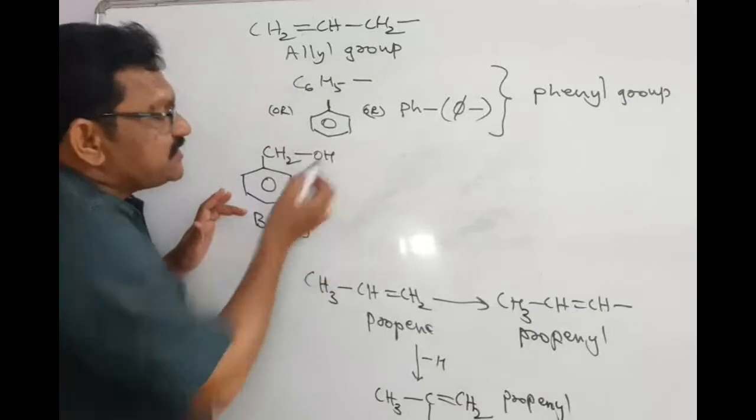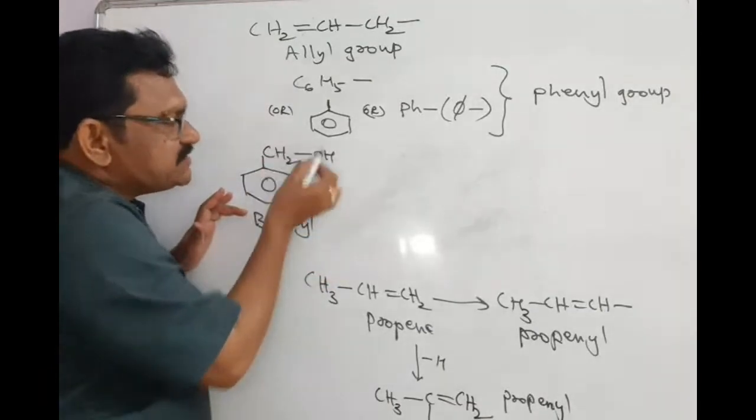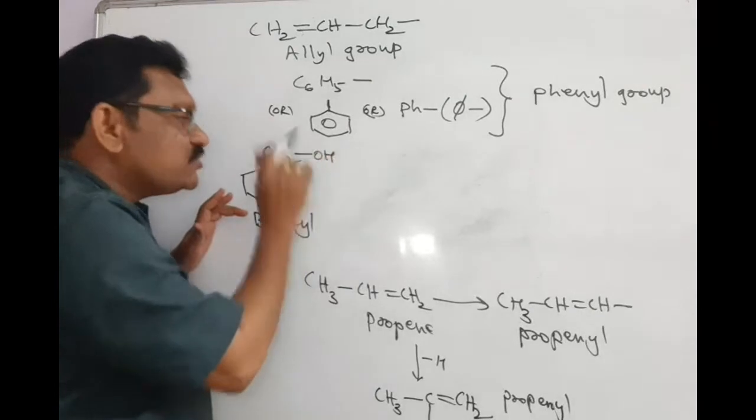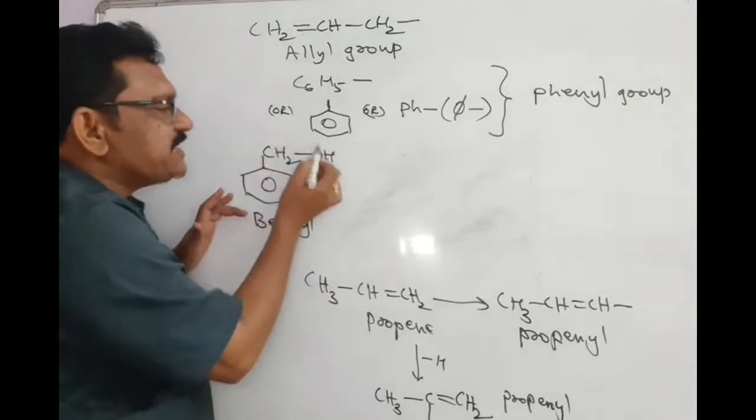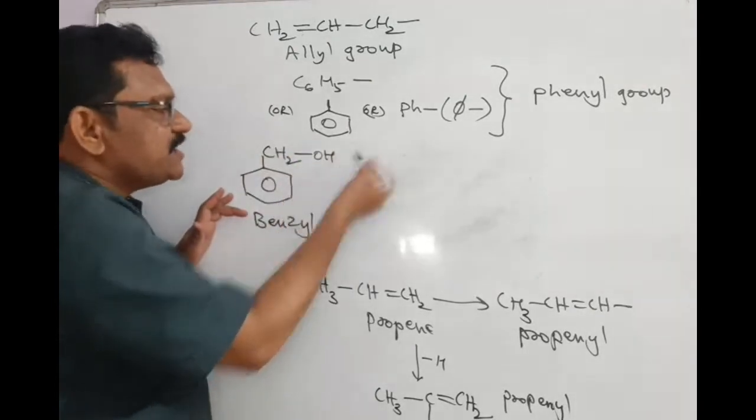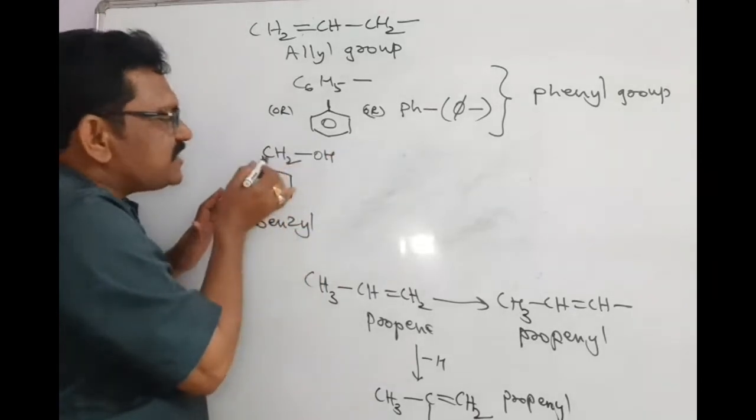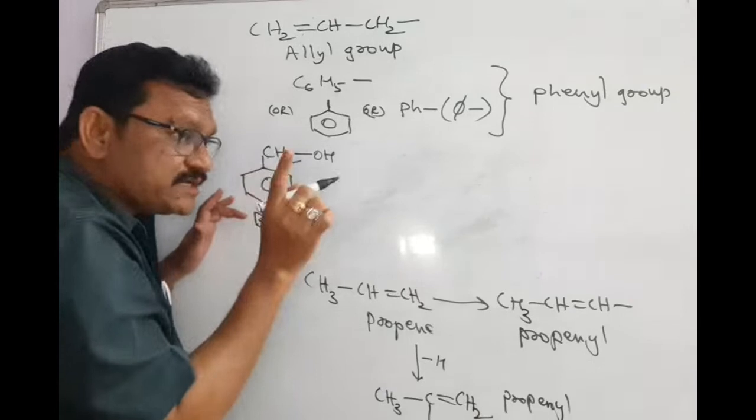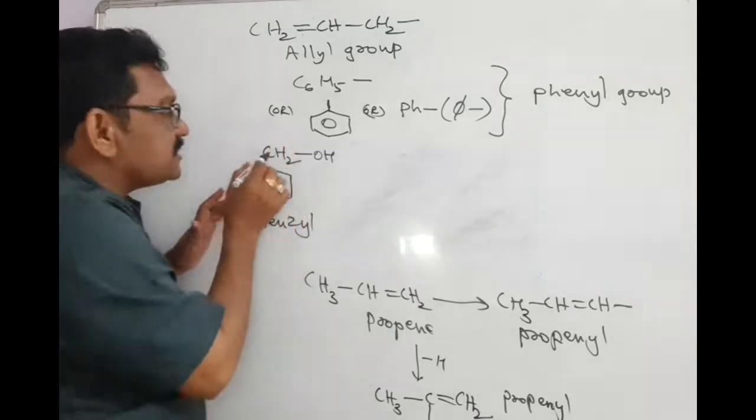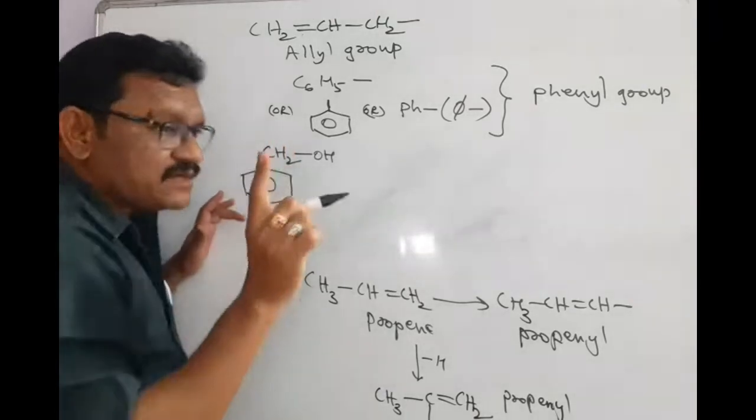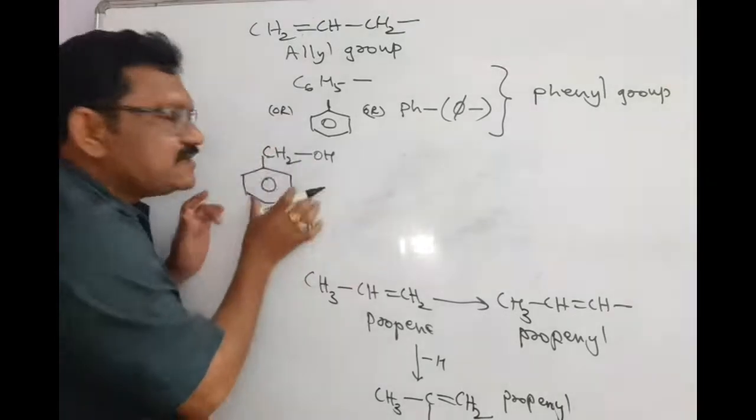How can you say so? Before OH, what group is present in this compound? Hydrogen. You remove hydrogen and you substitute OH. Before OH, there is a carbon with 3 hydrogen atoms. A carbon atom surrounded by 3 hydrogens is called what? Primary carbon. That's why it is called primary alcohol.